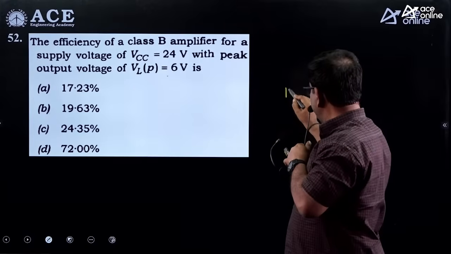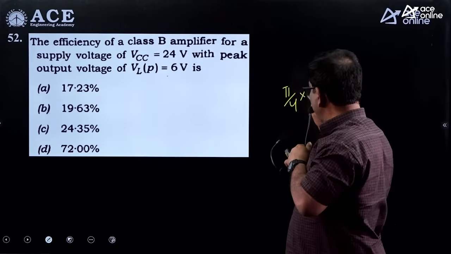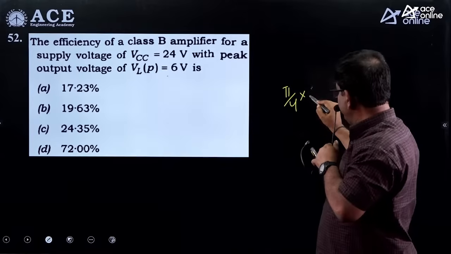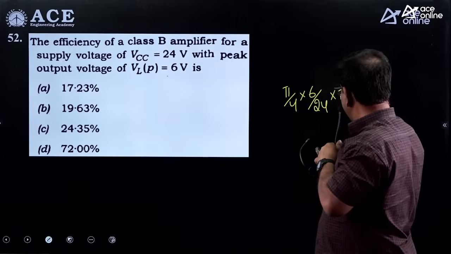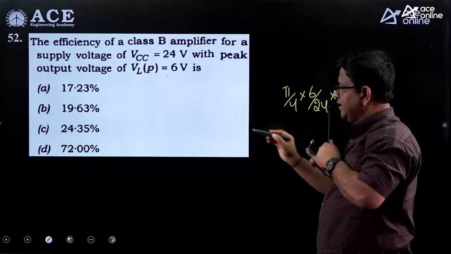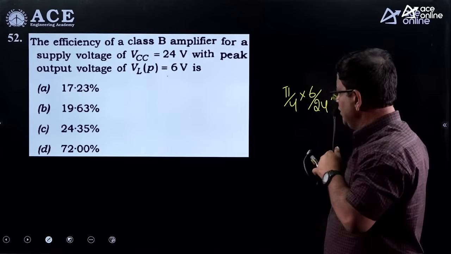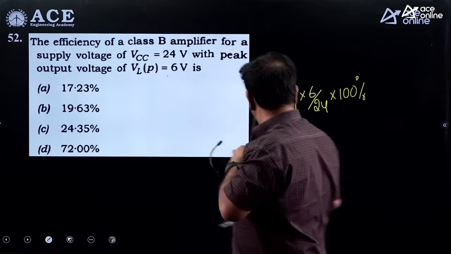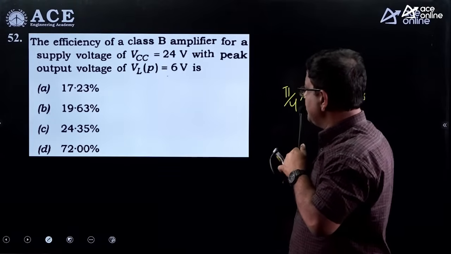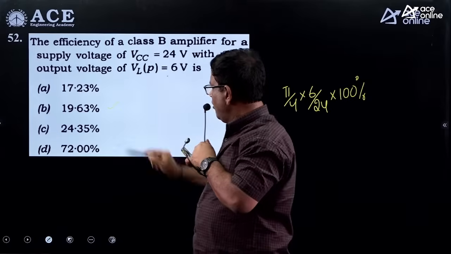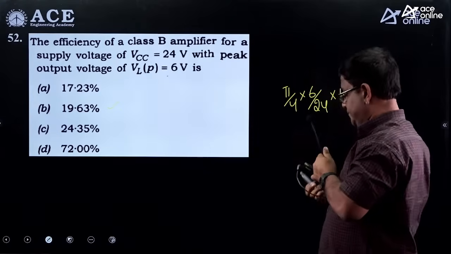So approximately it is going to be pi by 4 into 6 by 12 into 100, otherwise it would be pi by 4 into 100. So that is close to 39.26. Option B is the right answer.